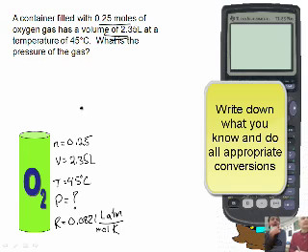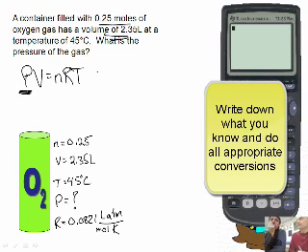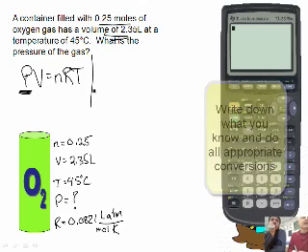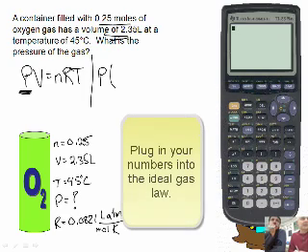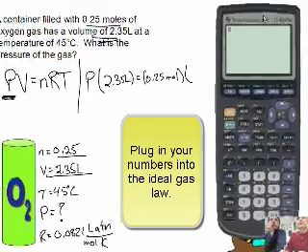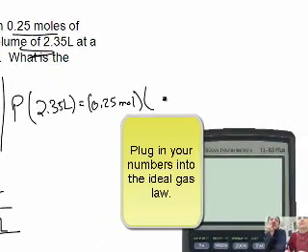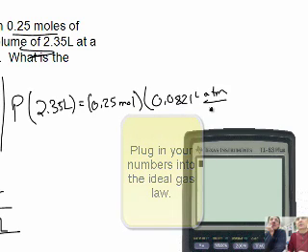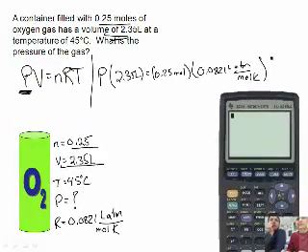Now, we're just going to use the ideal gas law, plug and chug, which is PV equals nRT. We're solving for P. You can rearrange it first if you'd like, but I think it's easier to plug it straight in. So P times V, which is 2.35 liters, is equal to n, 0.25 moles, times R, 0.0821 liter atmospheres per mole Kelvin, times my temperature. I'll move the calculator down here for a moment.